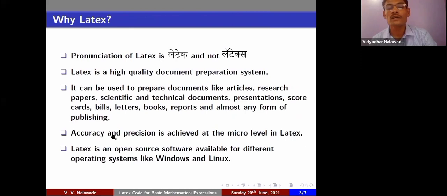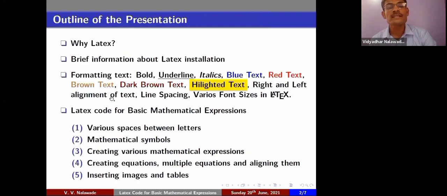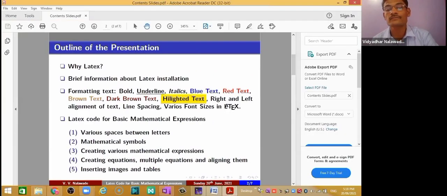For the next thing, let me come to the contents. Let me come to the formatting text. Now with this, from this slide, I will be demonstrating the things on the LaTeX editor.